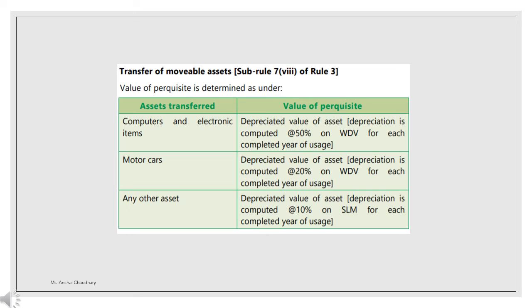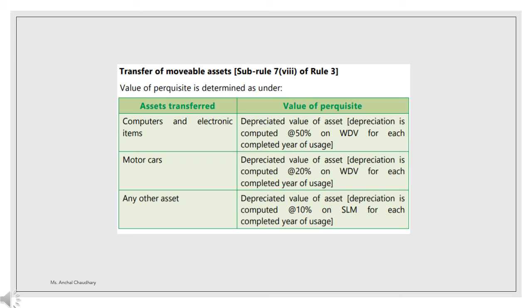In case of transfer of movable assets, the value of perquisite will be determined as follows. For computers and electronic items, the value of perquisite will be the depreciated value of the asset, and depreciation will be calculated at the rate of 50% on WDV method for each completed year.